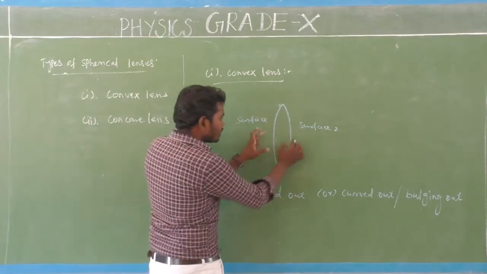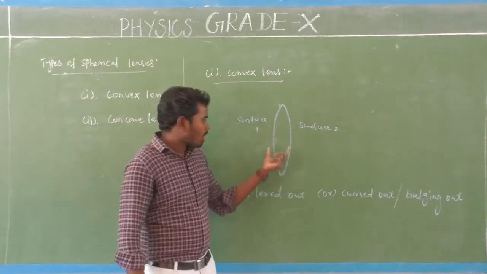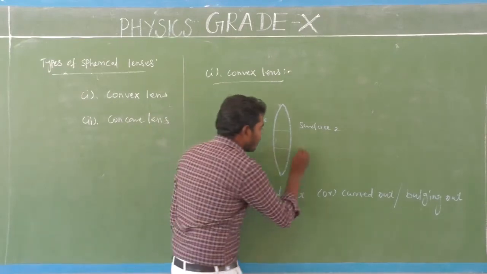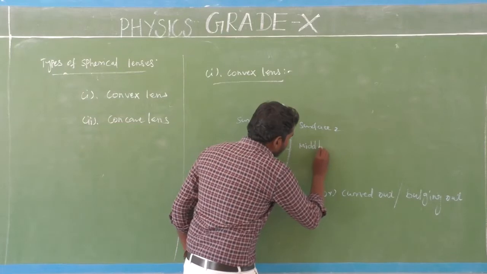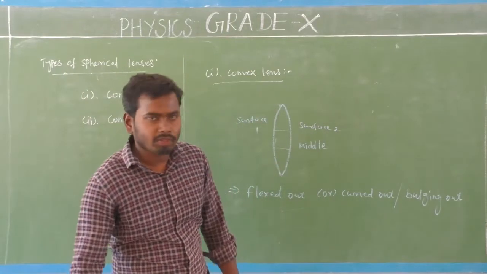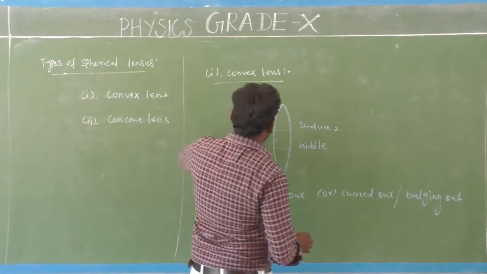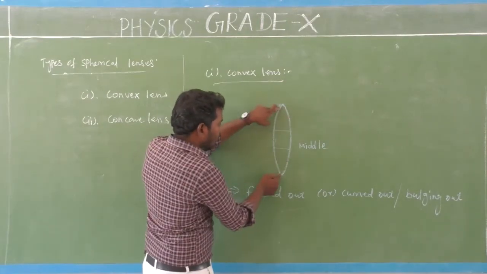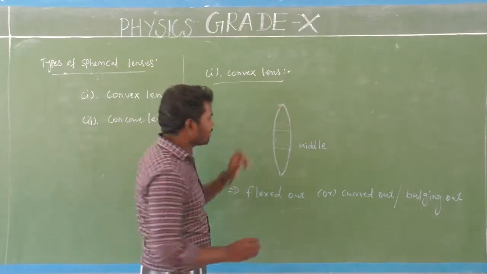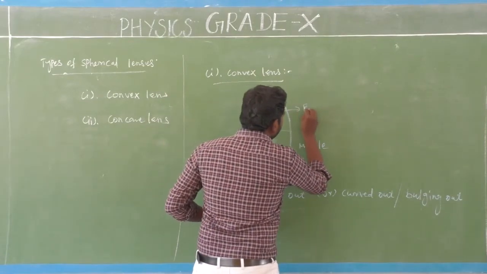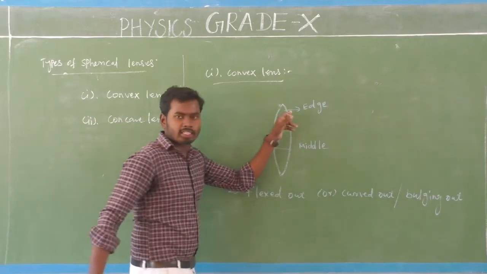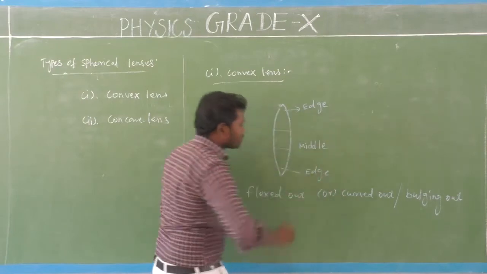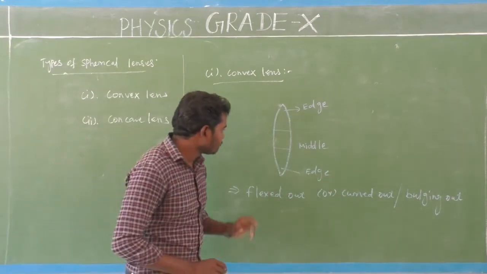Look at here. This is the middle part of the lens. Then this part and this part are both edges. This is one of the edges of the convex lens, and this is also one of the edges of the convex lens.